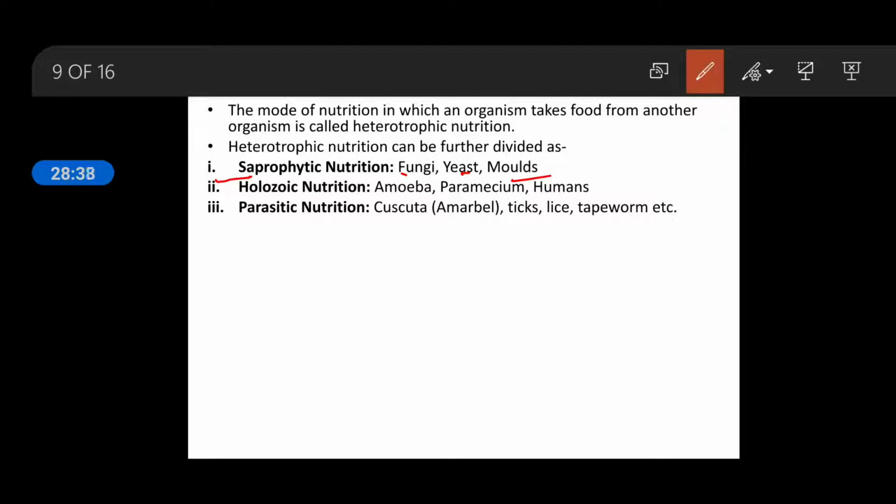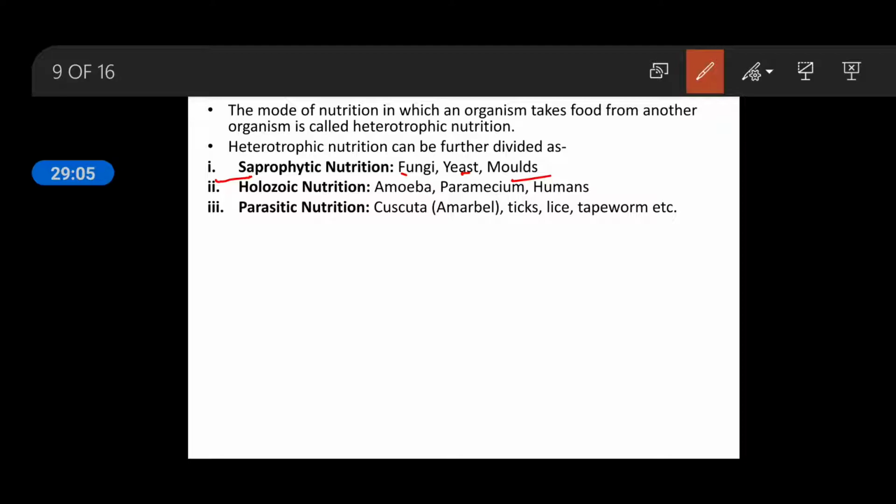So sapro means they absorb the food. These organisms release enzymes from their body to the outer environment where dead and decaying materials are present. When they digest outside the body, then they absorb it. Therefore it is known as saprophytic nutrition.